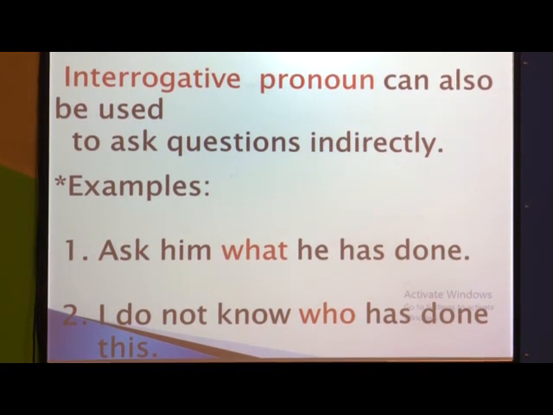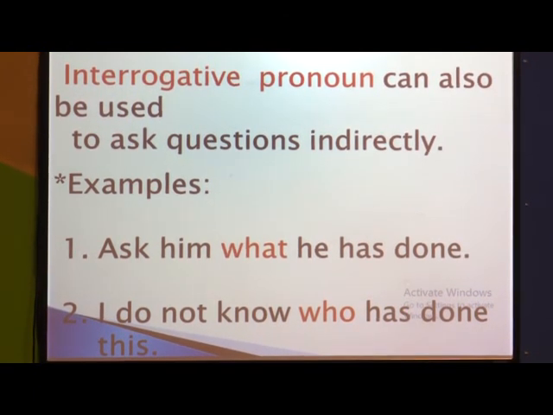In previous sentences we saw questions getting direct answers, the direct question and the direct answer. But sometimes we ask indirectly. What is indirectly? Instead of asking the same person directly, we ask through a second person. How can we understand? The first one is: ask him what he has done.